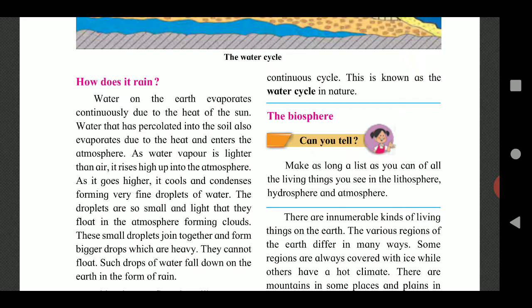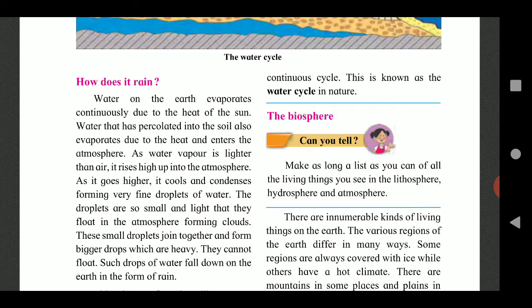As water vapor is lighter than air, it rises high up into the atmosphere. As it goes higher, it cools and condenses. Condenses means what? The process of vapor turning into water on cooling, forming very fine droplets of water.